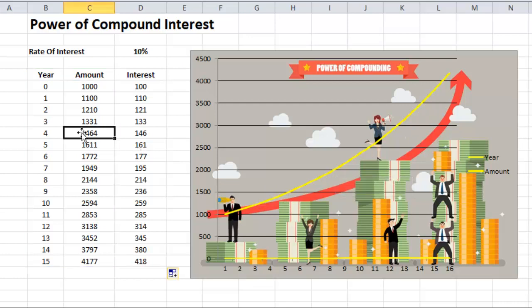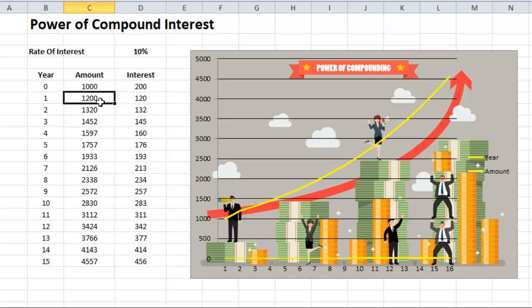What if any institution is offering 20% interest, which is again a compounding interest? Let us calculate this, and it will be very interesting to understand this. Now here I am writing the interest formula, this amount multiplied by, suppose, 20% interest.